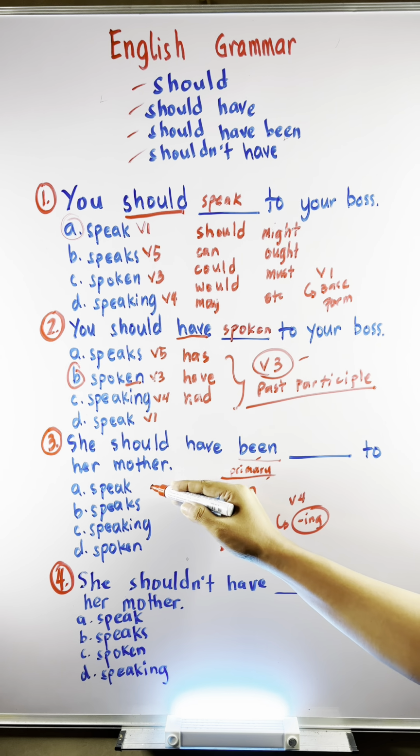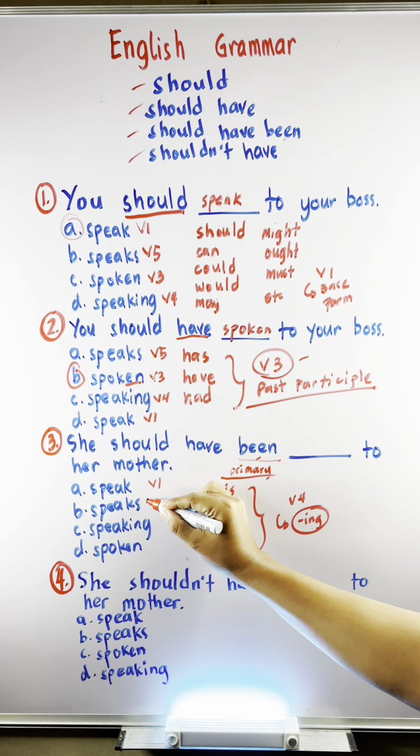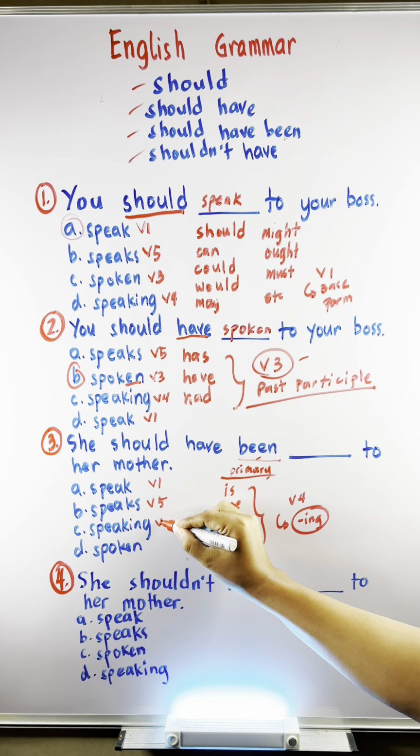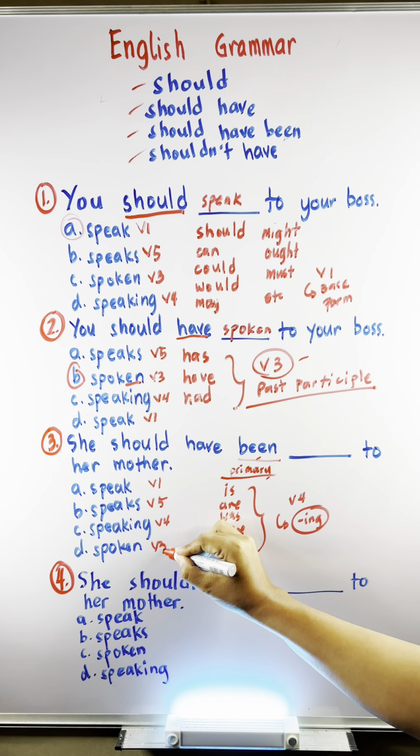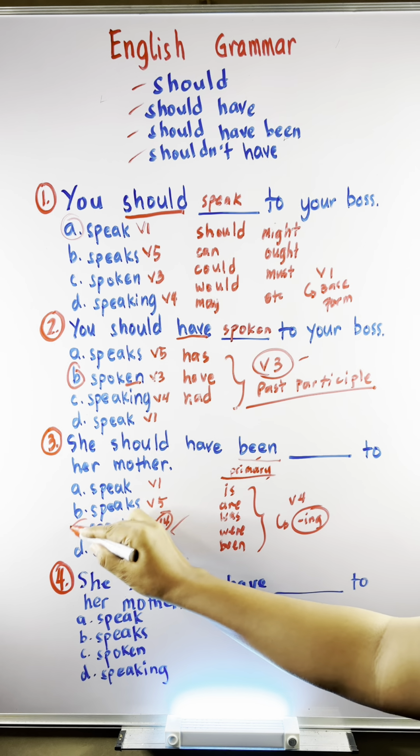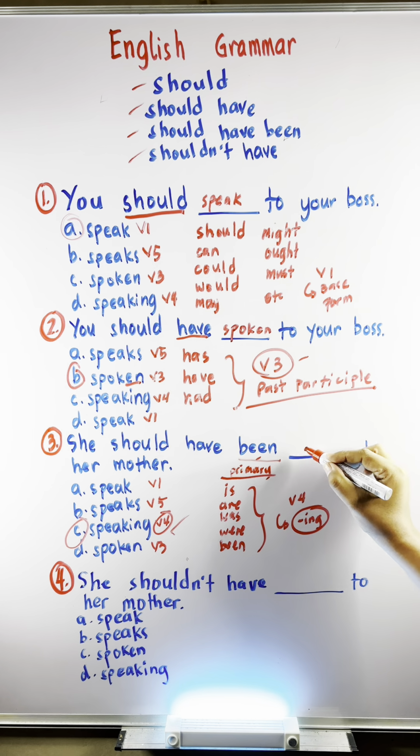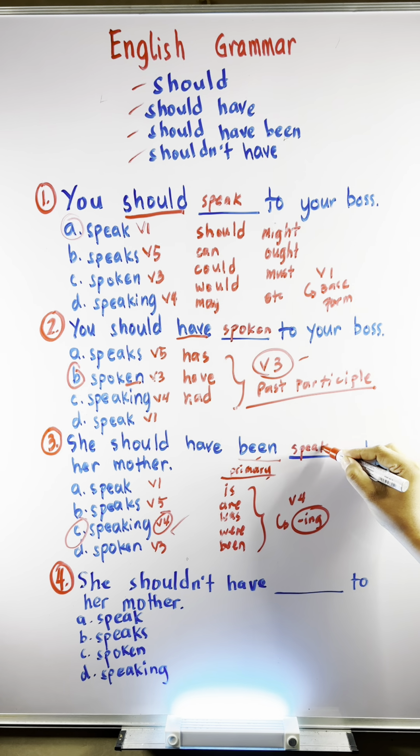Which among the choices is in the ing form? Of course, it's letter C, speaking. Verb number 4. The sentence reads, she should have been speaking to her mother. Let's proceed to number 4.